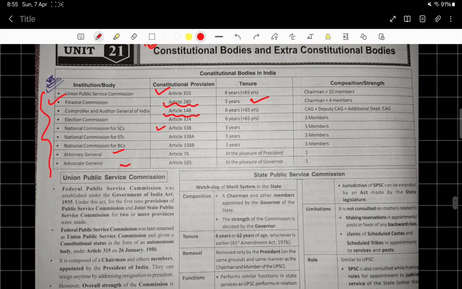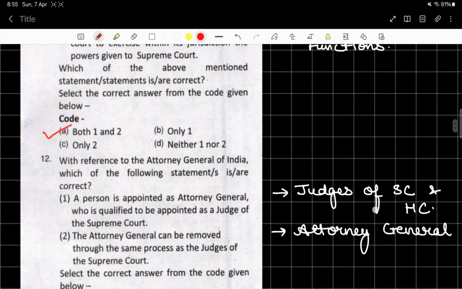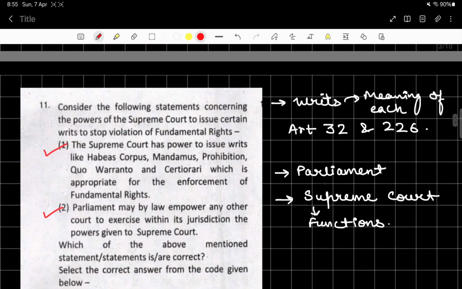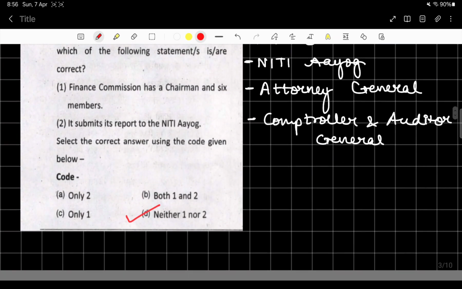Yeah, over here, can you see Finance Commission written here? Finance Commission, article and term, and how many members are there, right? Chairman plus 4 members. So you all have seen this up, and we have got a question also over here. So what did you learn from this? That we need to go through all these topics very nicely. So this is wrong, because Finance Commission has a chairman and 6 members.